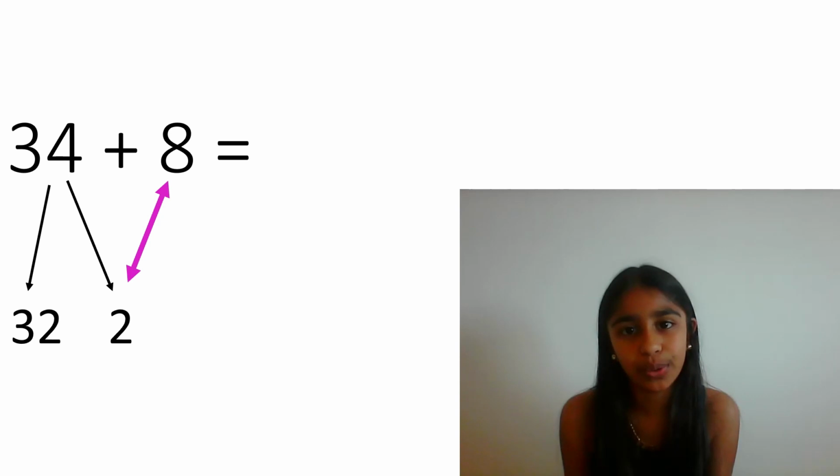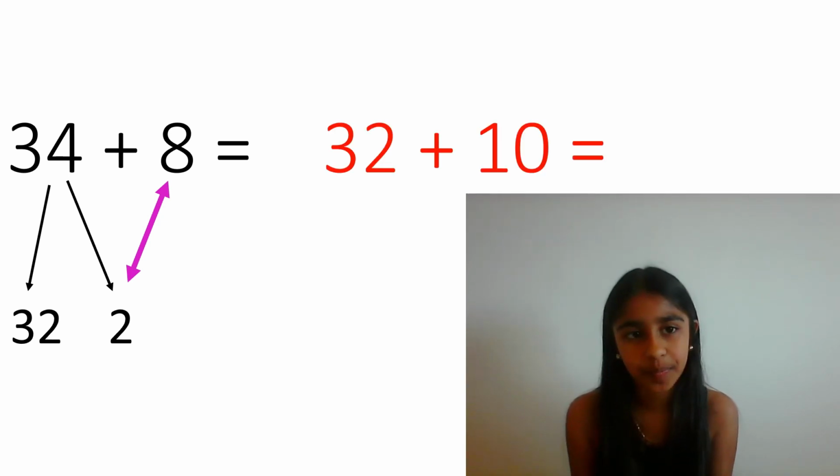Now we have a new equation. 32 add 10. 34 add 8 is the same as 32 add 10. We have just made the first example easier. 32 add 10 equals 42.